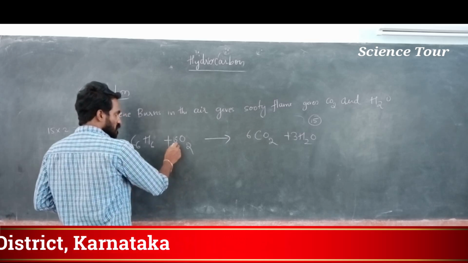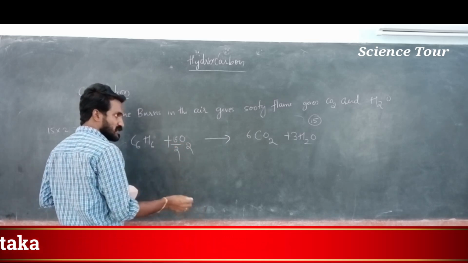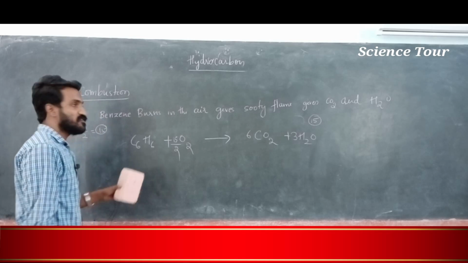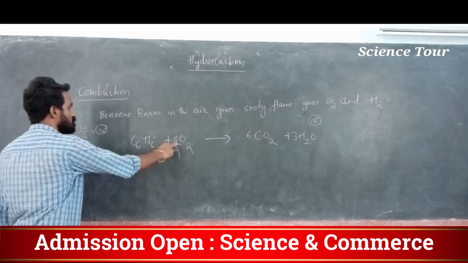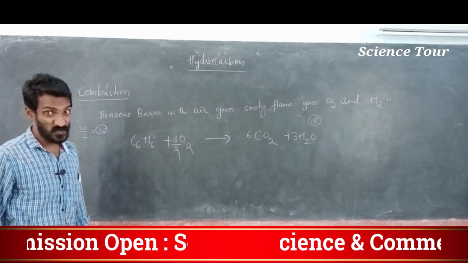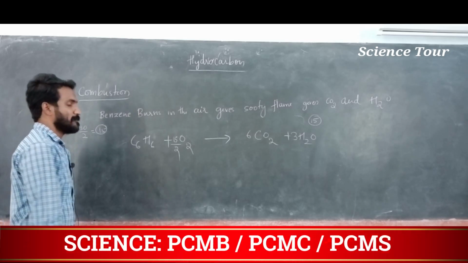Correct? Then it becomes wrong. So I will divide: 15 into 2, 30, means 30 divided by 2 means 15 oxygen now. So this is 15 by 2. Balancing equation, my dear students, don't get confused. Okay?